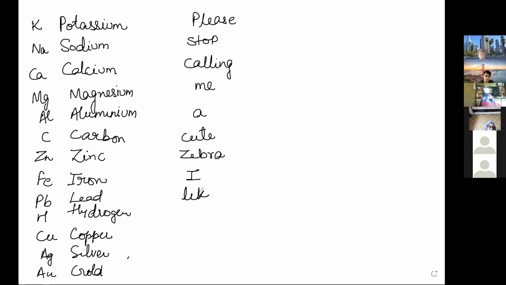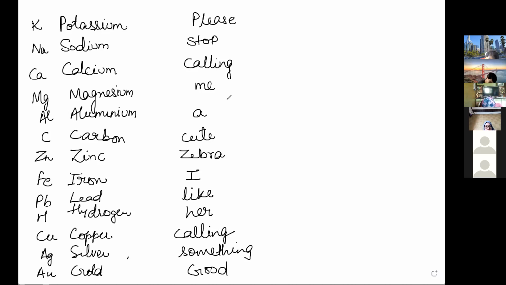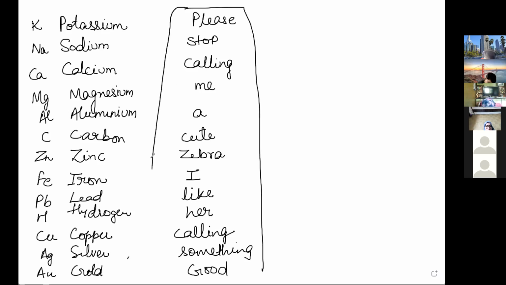I like her calling something good. If you can remember this: P for potassium, S for sodium. These are the first alphabets of the names of the metals.